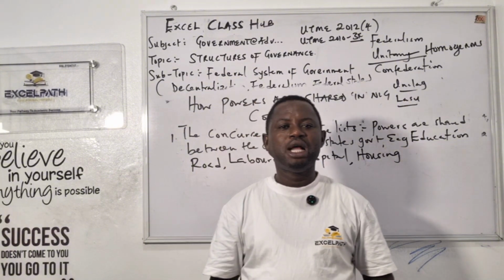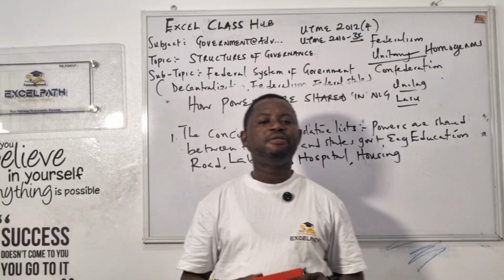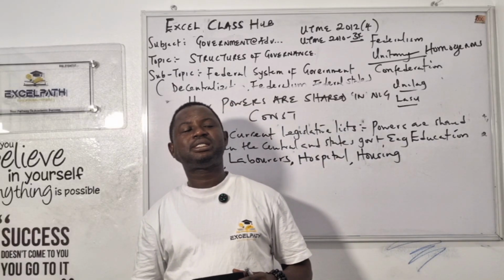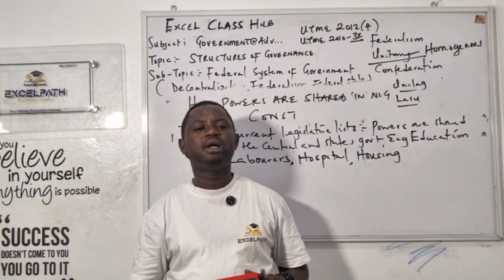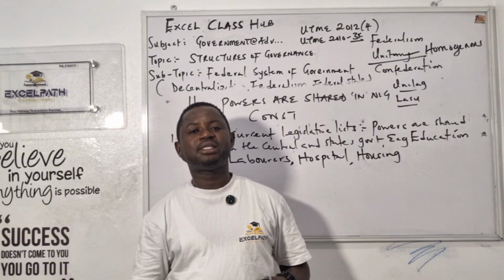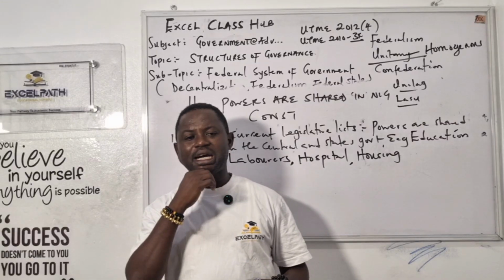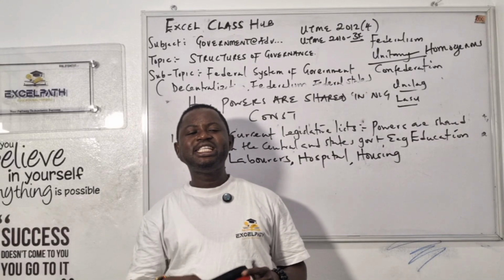Let me give you an example. I remember very well when our ex-president Olusegun Obasanjo was the president of Nigeria. He was from which party? People's Democratic Party, PDP. Who was governor of Lagos State? That's presently our president today, His Excellency Bola Ahmed Tinubu.